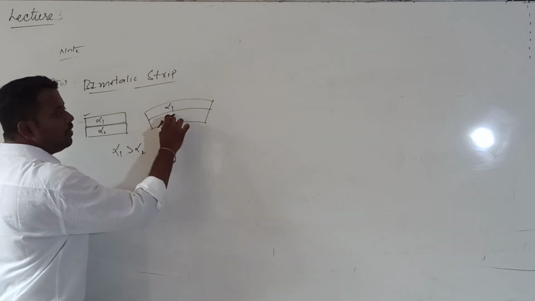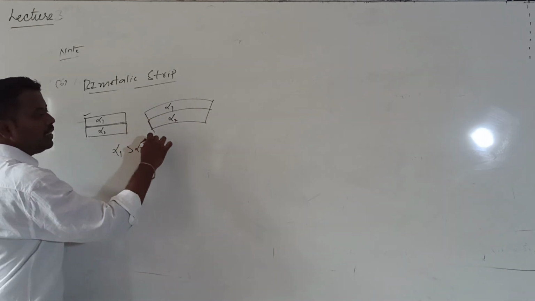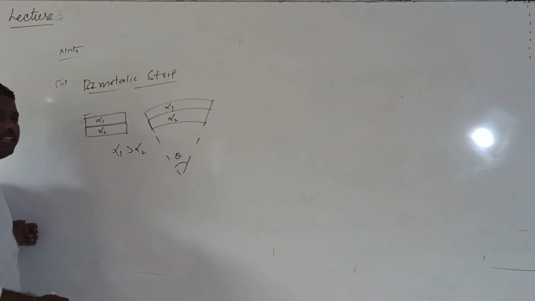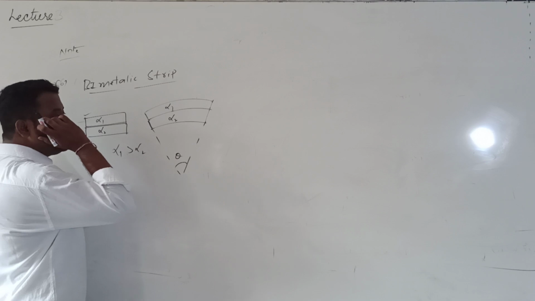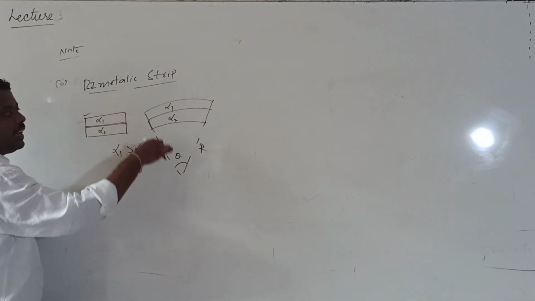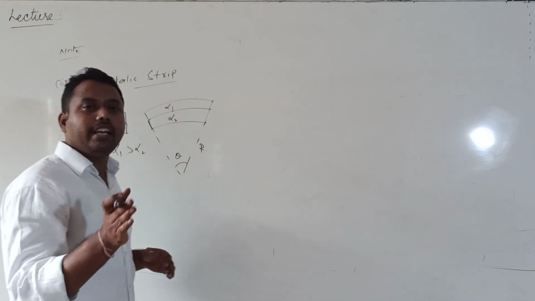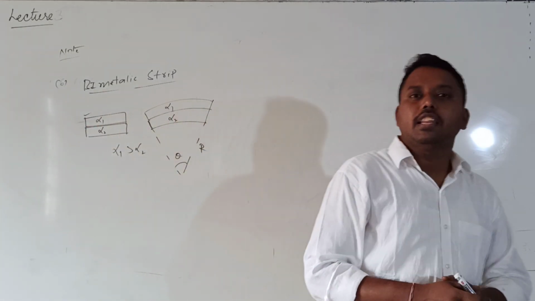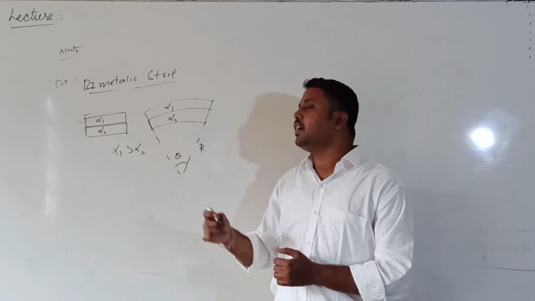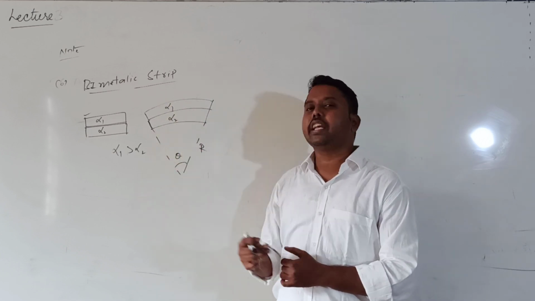Now it looks like an arc, making an angle theta at the center. What is the radius of this arc? Can I call that capital R? In this case, the material whose alpha value is greater will bend towards the convex side, and the one whose alpha value is smaller will be towards the concave side.